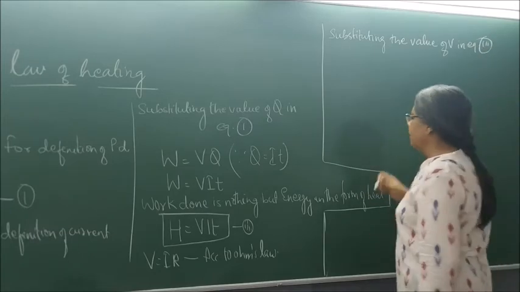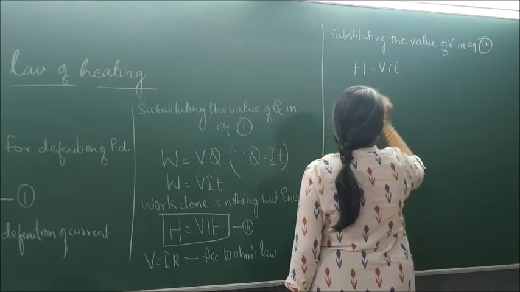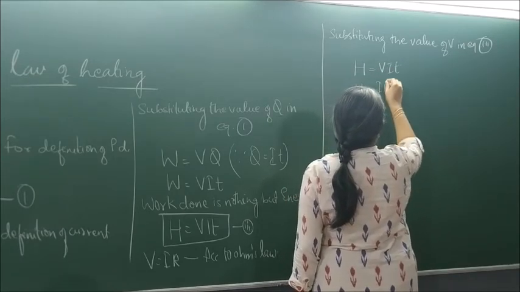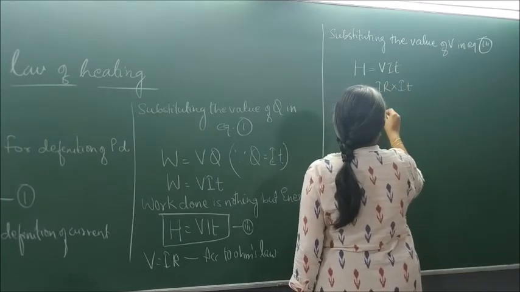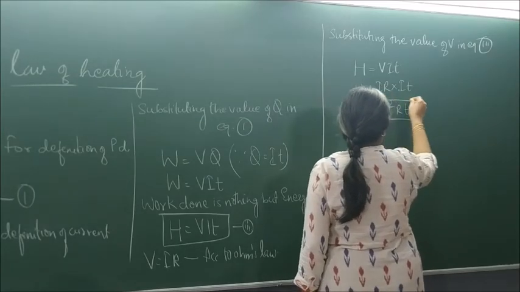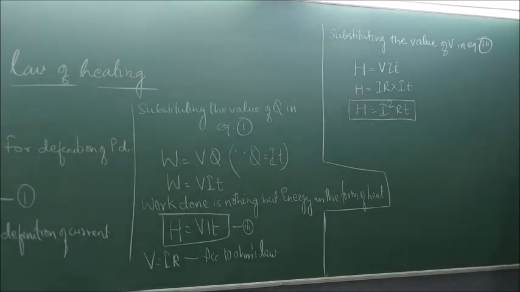Equation 3 is H is equal to VIT. V is IR, so IR into IT. So H is equal to I square RT. This is called Joule's law of heating.